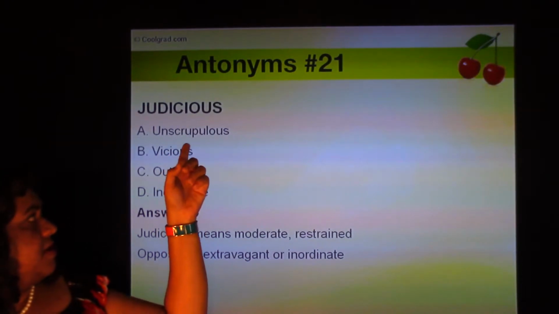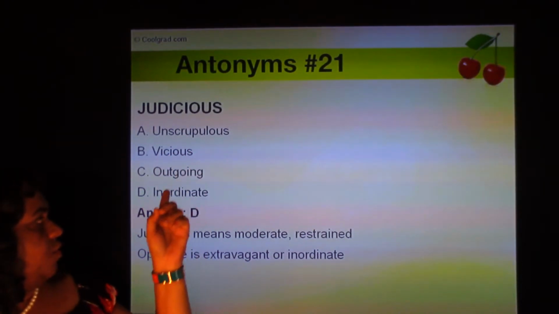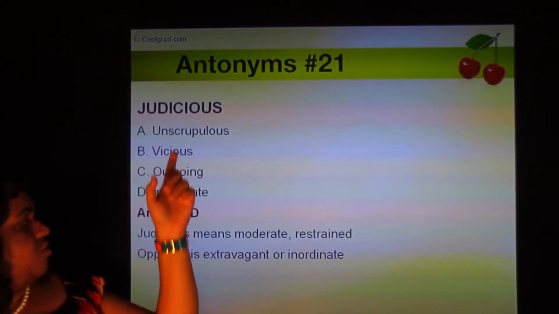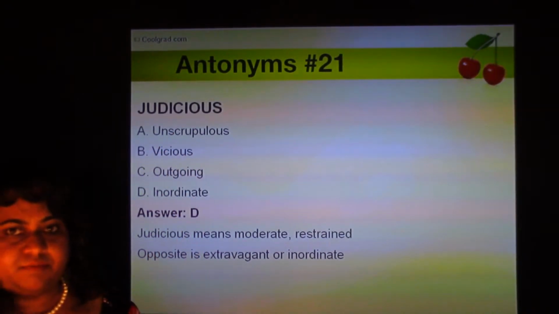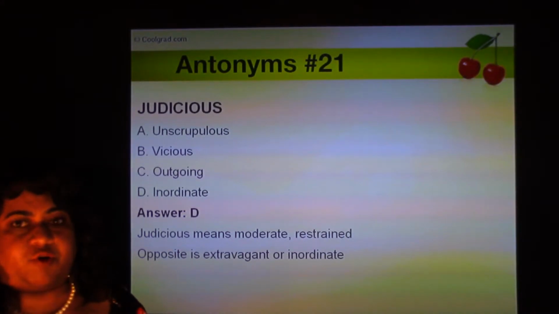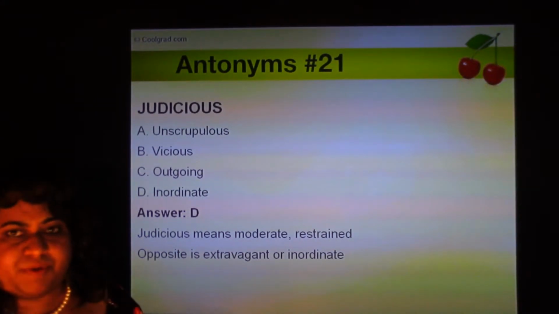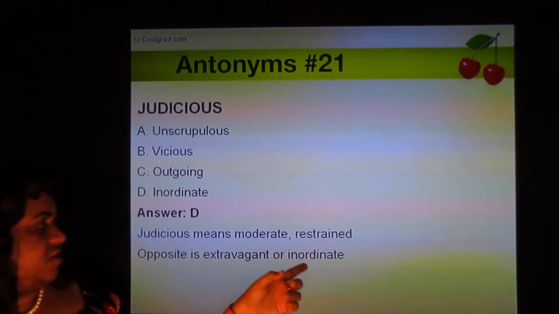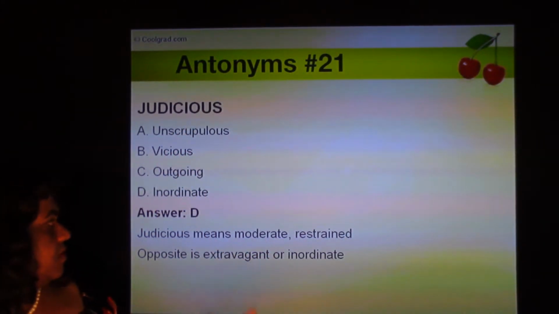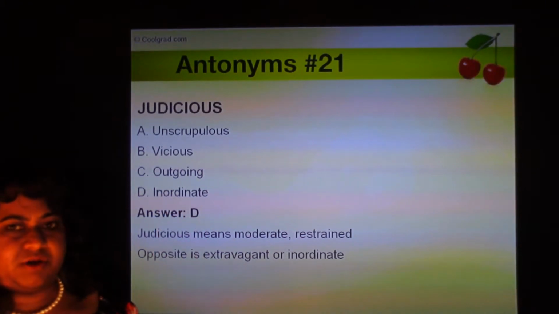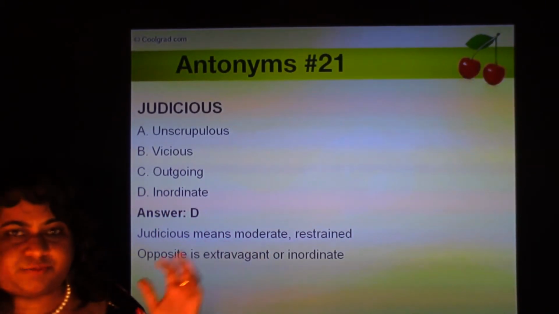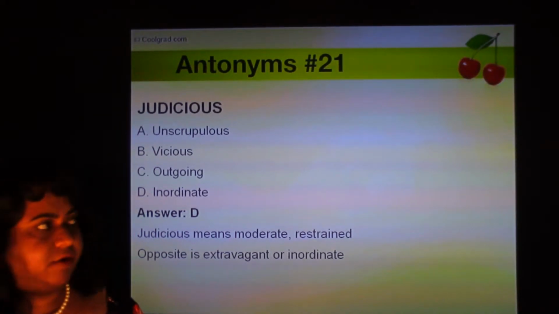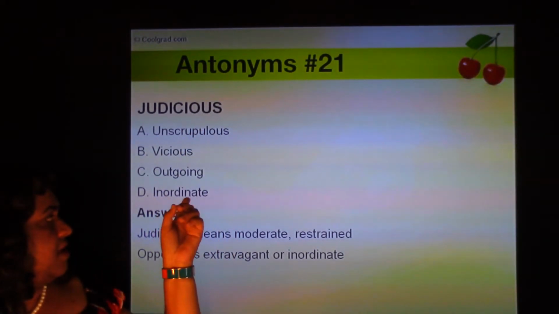Judicious. Four options: unscrupulous, vicious, outgoing, inordinate. Judicious means restrained, moderate, someone who is thrift oriented, who uses his judgment. The opposite of judicious is extravagant, or inordinate. Inordinate means one who is extravagant, reckless in spending, something that's over budget. So the opposite of judicious is inordinate.